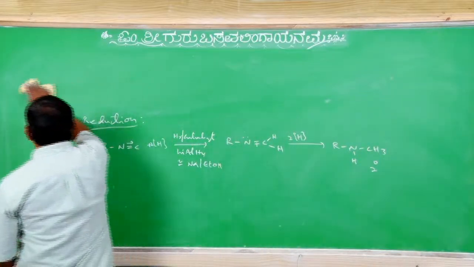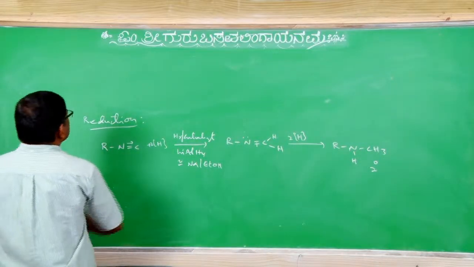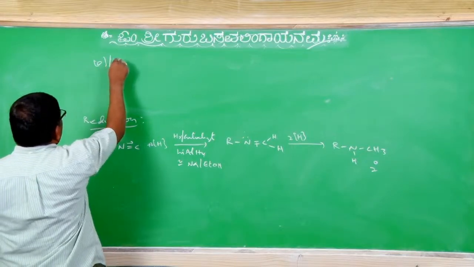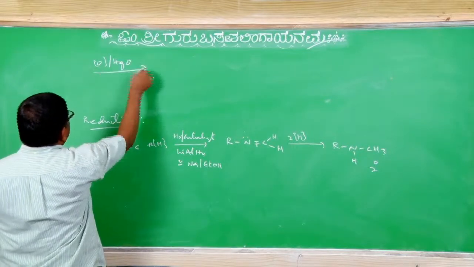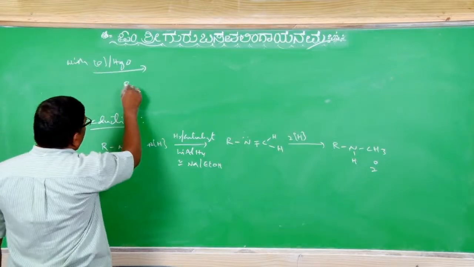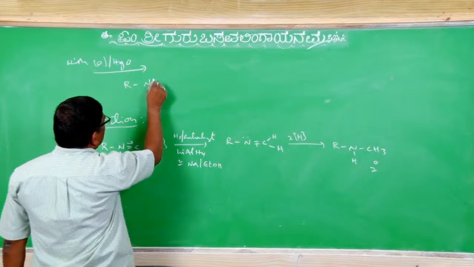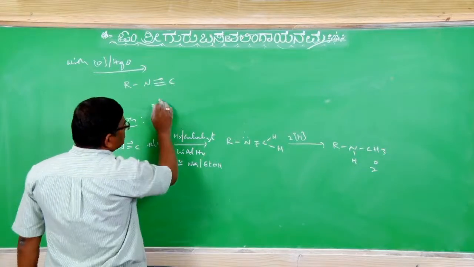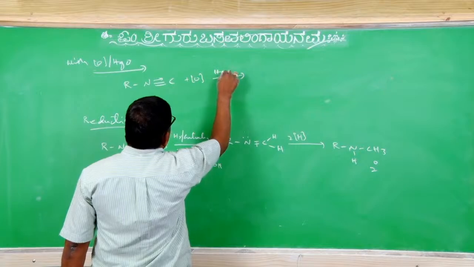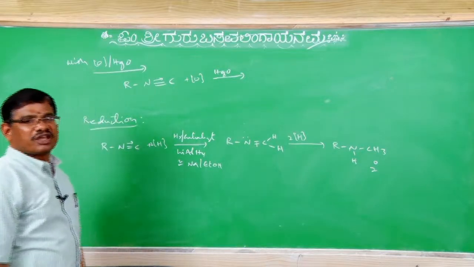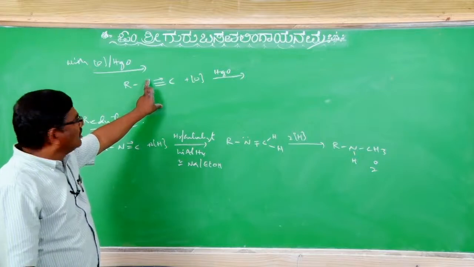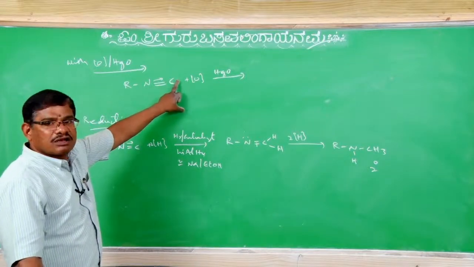Suppose some addition reaction you take, addition reaction with oxygen and mercuric oxide, oxygen is coming. So RN triple bond C, almost, this with oxygen in mercuric oxide. Now you can expect very easily: nitrogen withdraws a lone pair of electrons. Now here divalency appears on the carbon atom.